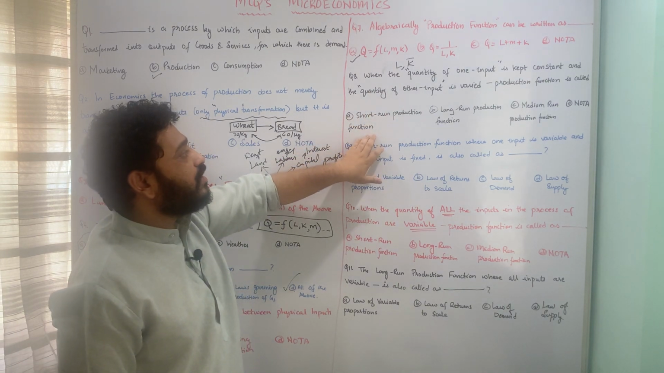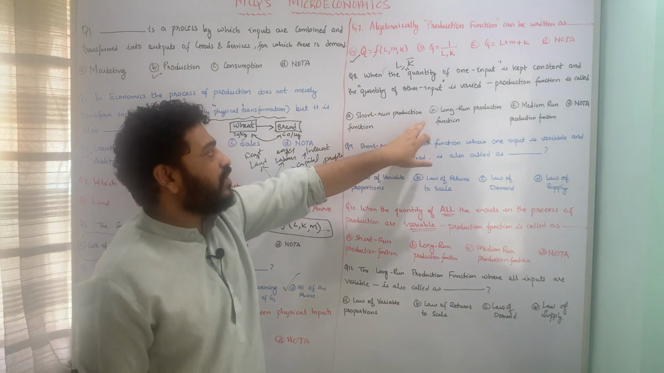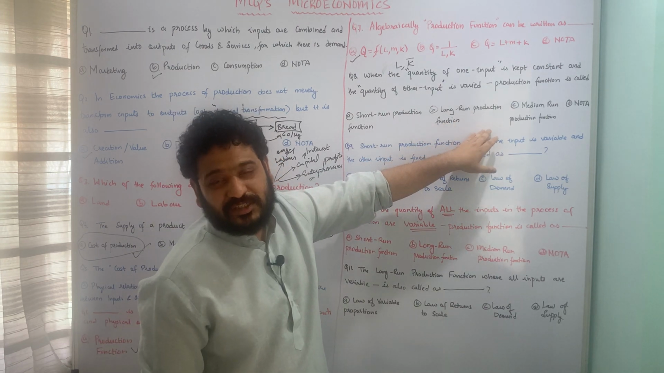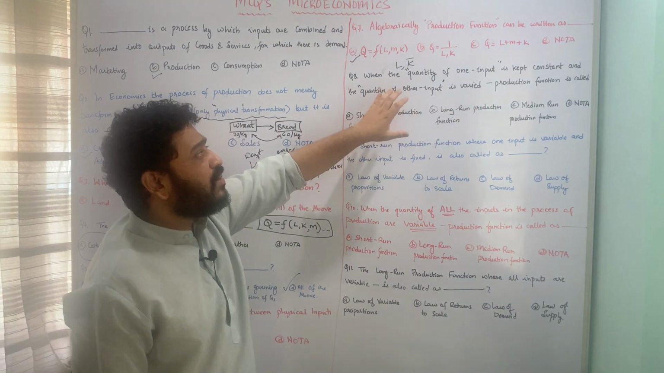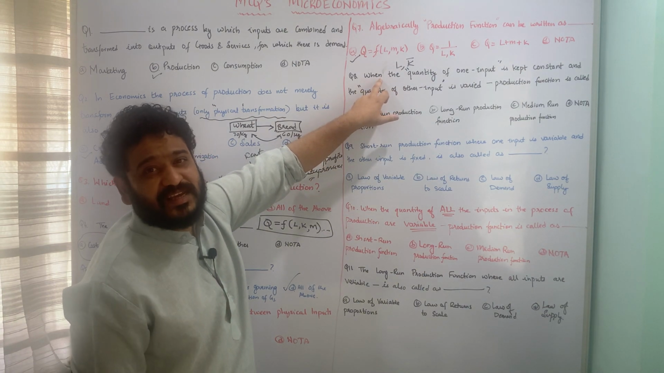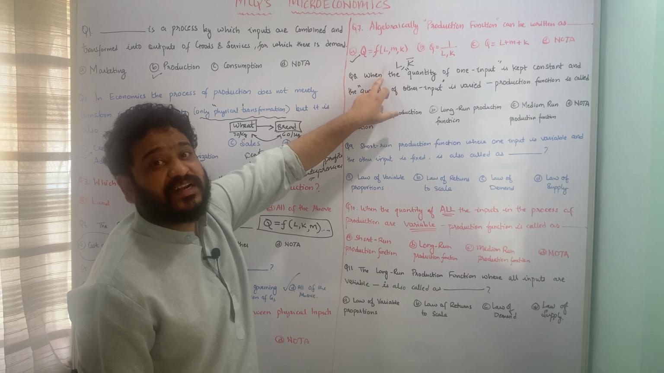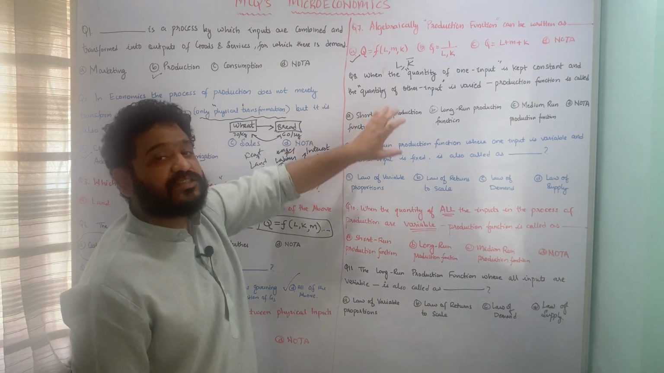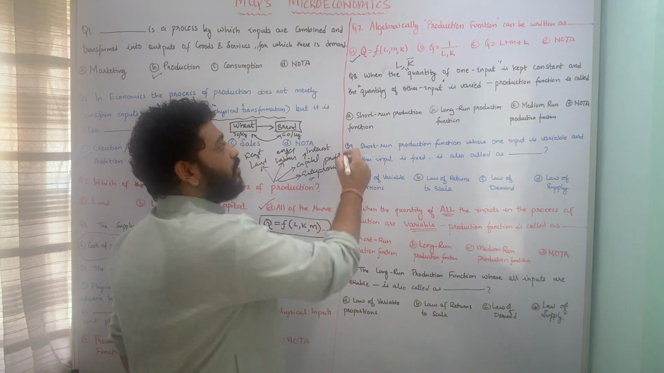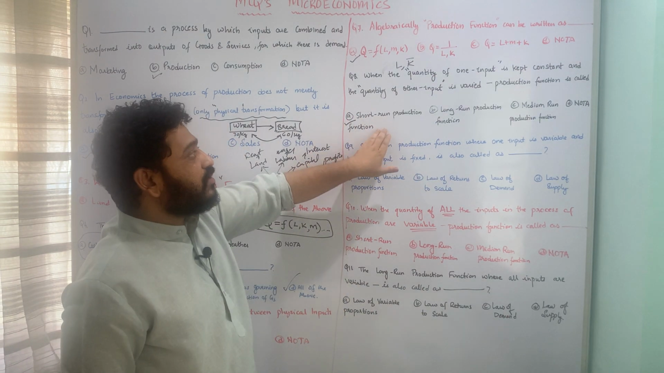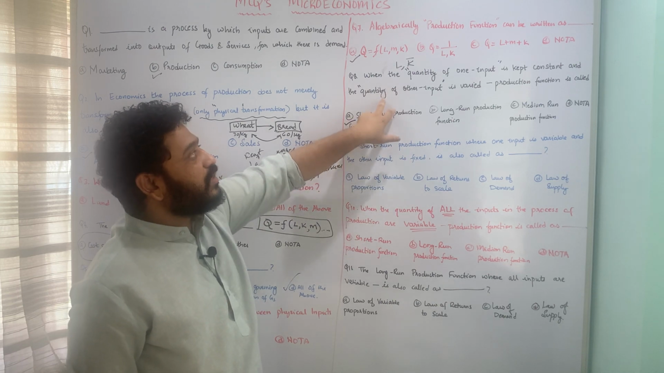Whether you call it a short run production function, a long run production function, a medium run production function, or none of the above. Here please pay attention: when one factor of production is kept constant and the other is varied, you call such a production function a short run production function. So option A, short run production function, is the correct answer to this particular question.